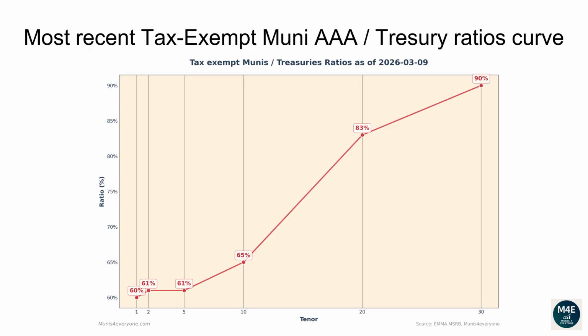The current one-year ratio is 60%. The 2 years ratio is 61%. The 5 years ratio is 61%. The 10 years ratio is 65%. The 20 years ratio is 83%. The 30 years ratio is 90%.